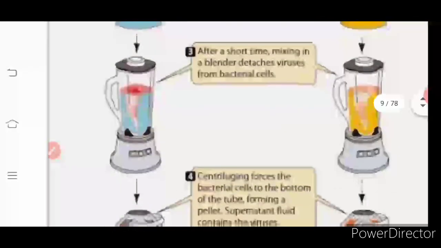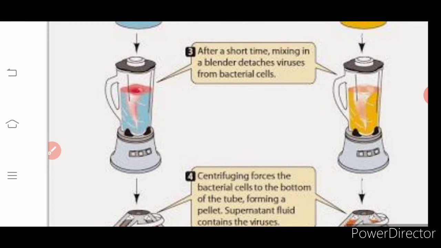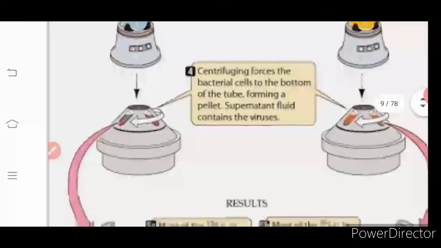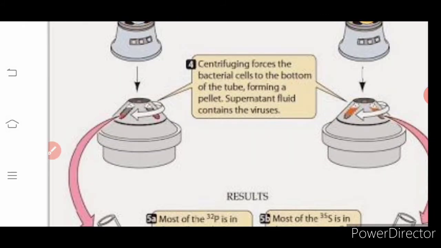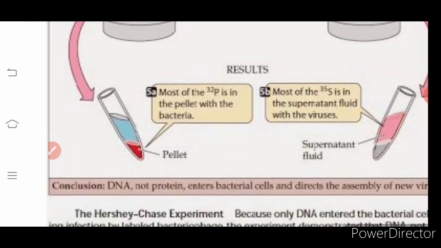Okay, after some time the mixture is taken and put into the blender. Once it is put into the blender, the bacteria and virus will get detached. They will just move apart because of the blender mechanism. Next you go for the centrifugation. You pour the material into the test tube and keep the test tube inside the centrifuge, where it will undergo rotation. Once it is rotated, it will form the supernatant on top and the pellet settles down.